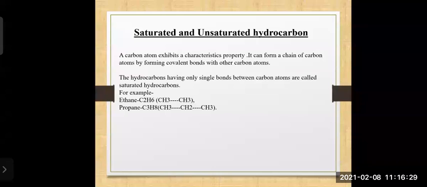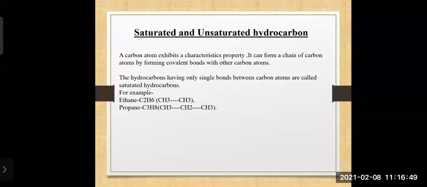This is the second member of the alkane group. The first one we have seen is methane, and this is the second one, ethane. The third one is propane. Its molecular formula for ethane is C2H6, C dash C.